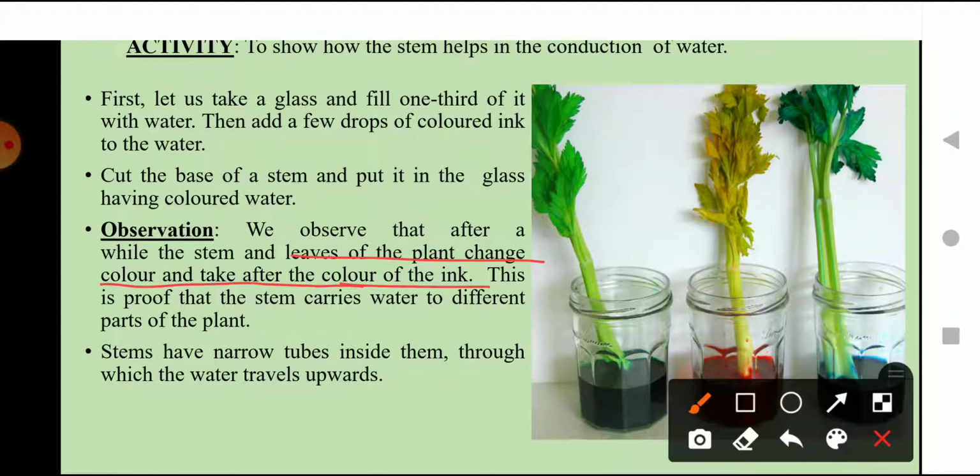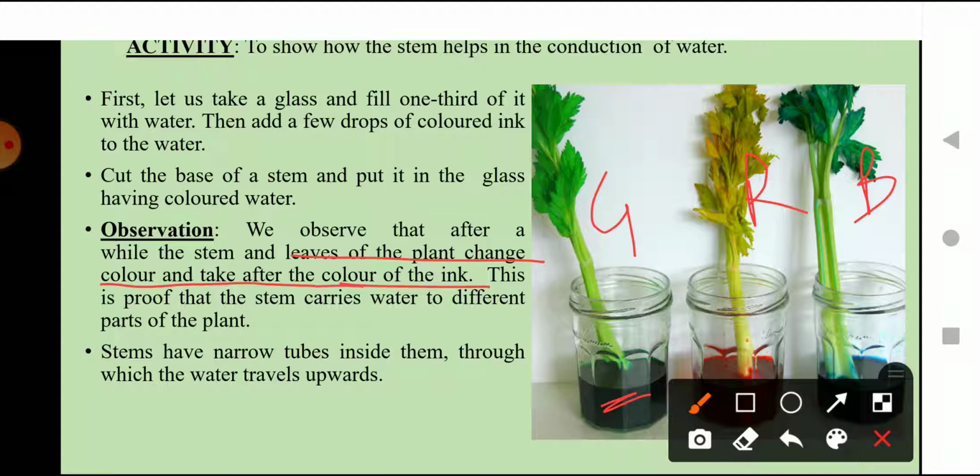The stem will transport the water from this container, this one green, this one red, and this one blue, so it will transport the colored water through the different parts of the plant.